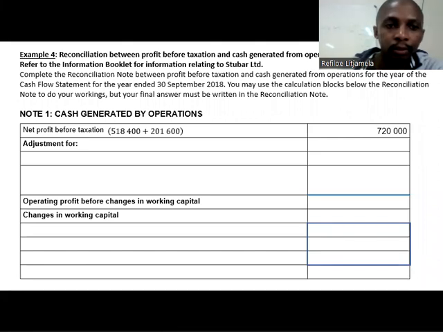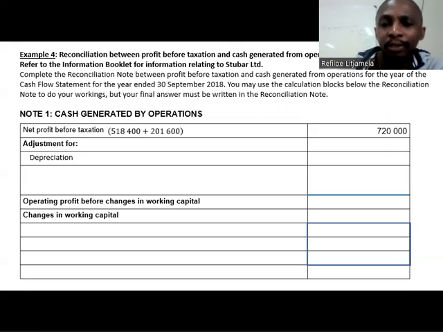Okay, go back to the information booklet. I also have interest on loan, actually from Hawk Bank, which was the one that I was given. And I don't have depreciation. Depreciation was not given to us, and we'll get to depreciation shortly. But that interest on mortgage bond, I would actually put in the interest part under adjustments for, open brackets, and put that 316,000